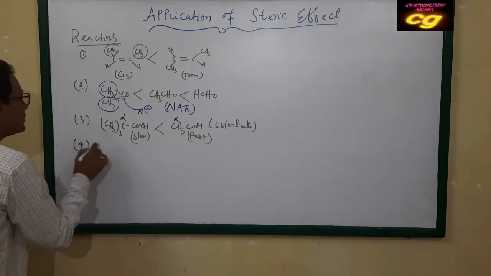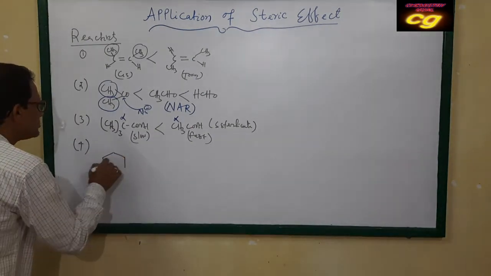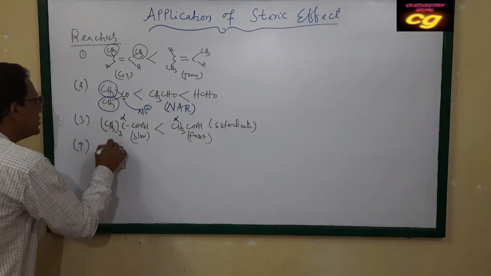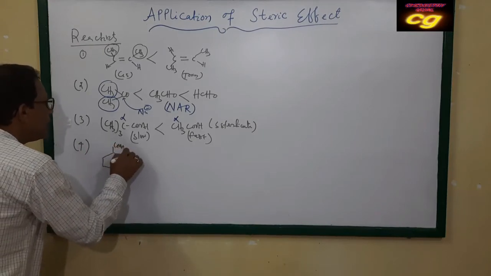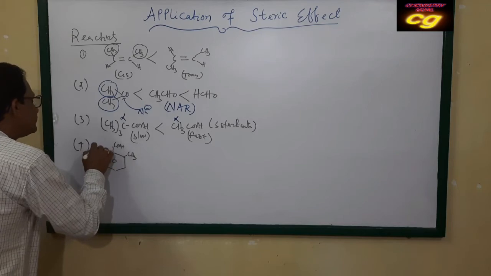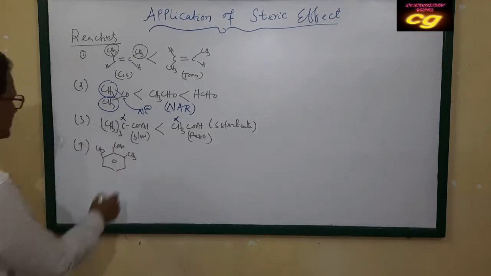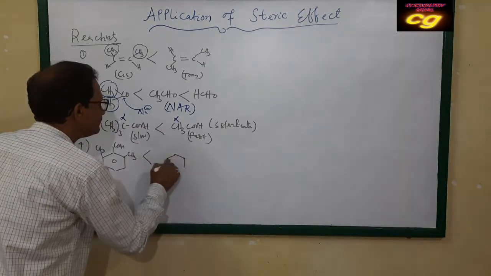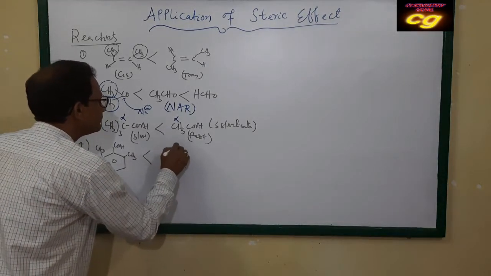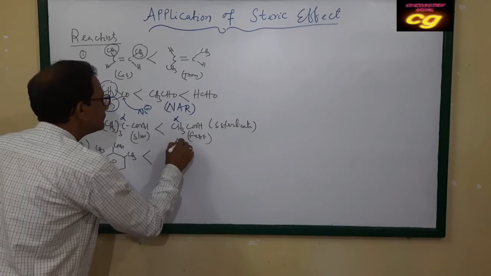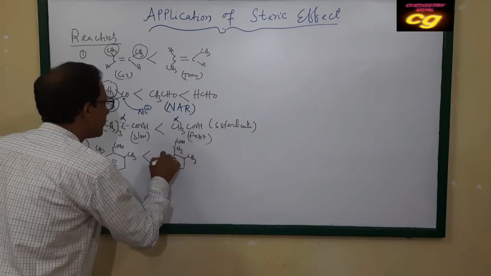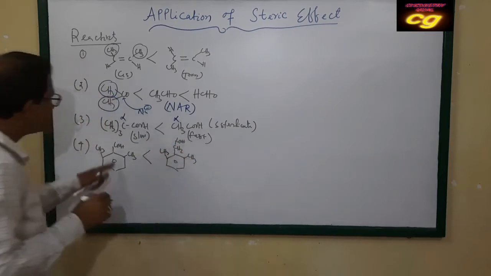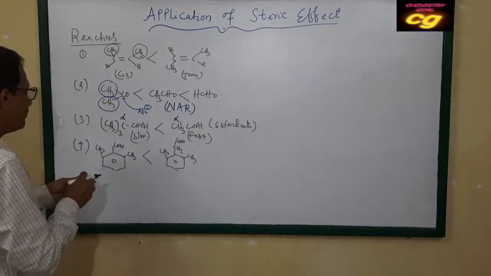Another example of esterification is in aromatic compounds, where the carboxylic acid has a methyl group here. This esterification is slow compared to this one. Why is this slow? Because of the bulky group.